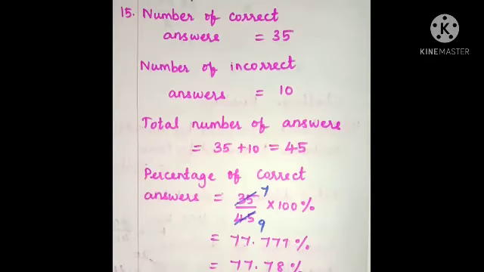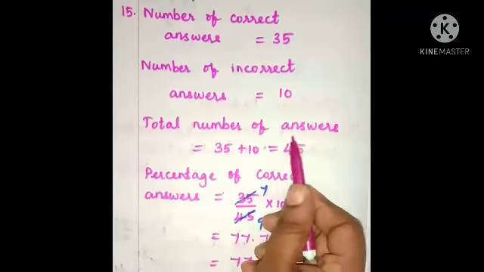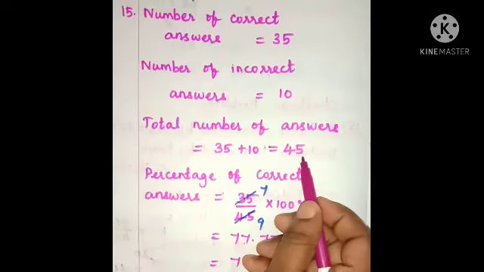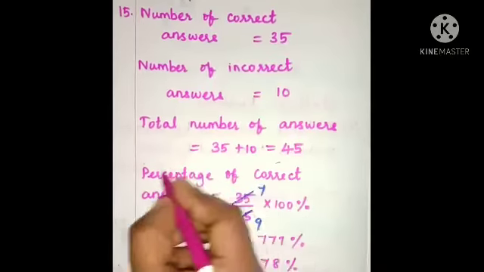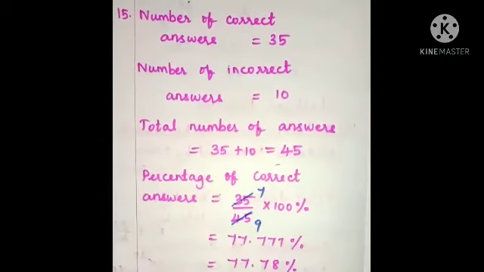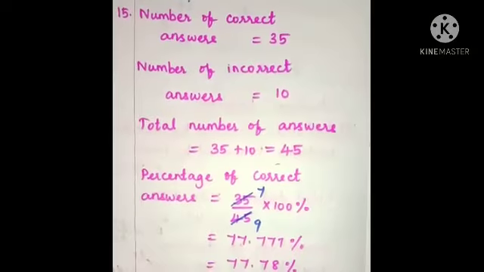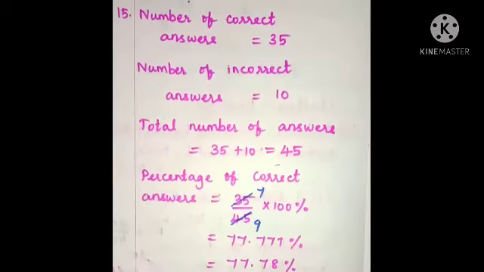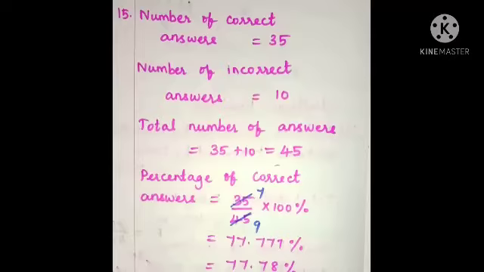Isn't it? So the total number of answers is 35 plus 10, that is 45. The total number of answers is 45. And then we can easily find the fraction of correct answers by dividing 35 out of 45. 35 out of 45. Now we can easily find the percentage of correct answers.